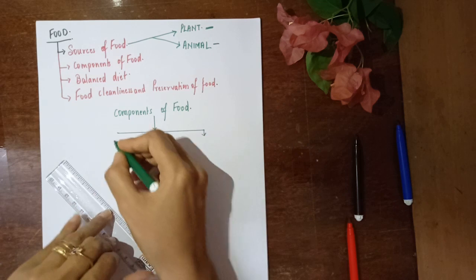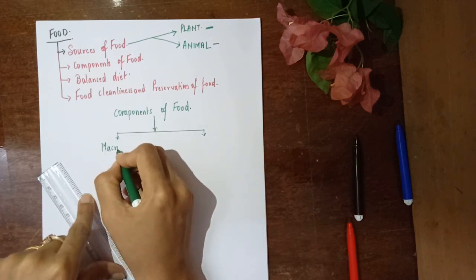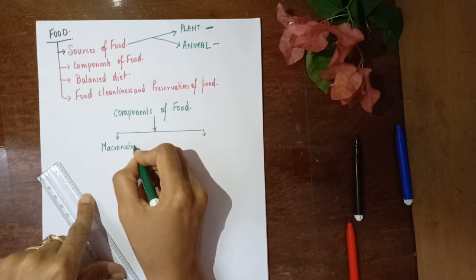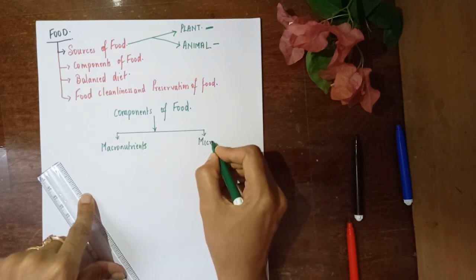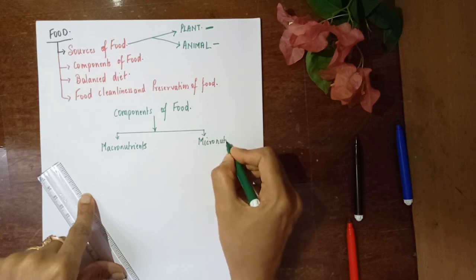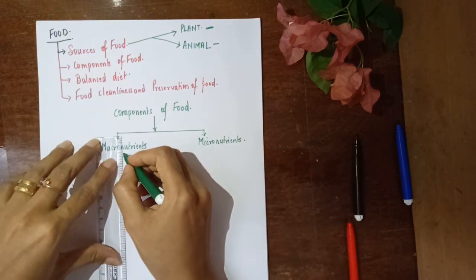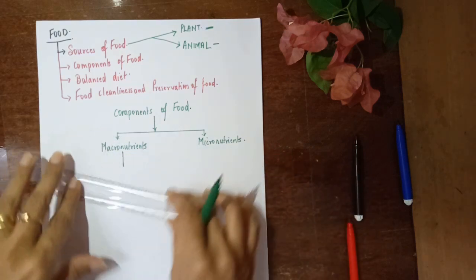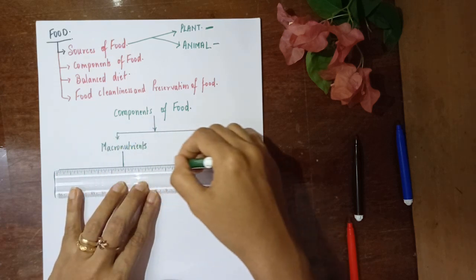Let's look at those two categories. First are macronutrients and second is micronutrients. Now, what are macronutrients? Let's look at them also in detail. So, I'll just draw it for you.